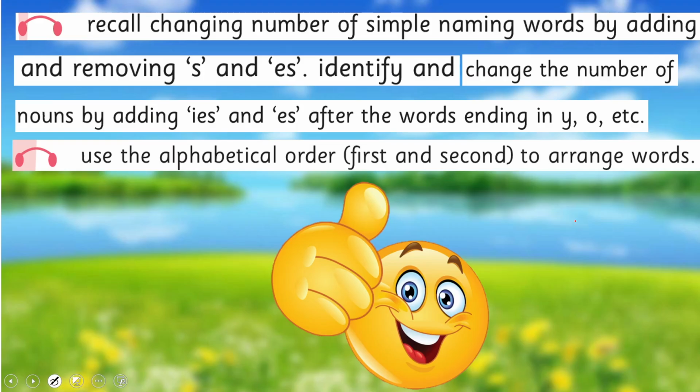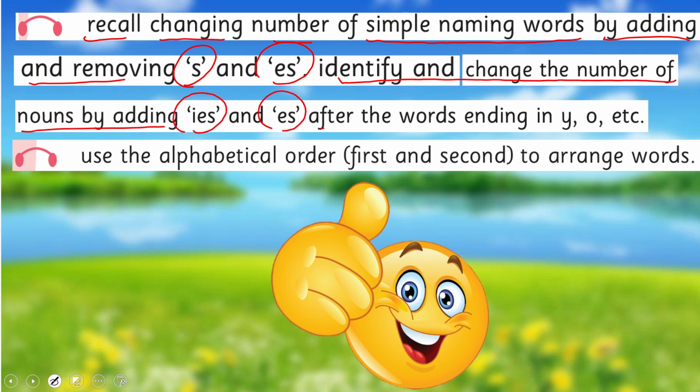So we achieved today's SLO, that was to recall changing the number of simple nouns by adding and removing S and ES, identify and change the number of nouns by adding IES and ES after the words ending in Y, O, etc. And we used the alphabetical order, first and second letter, to arrange the words.